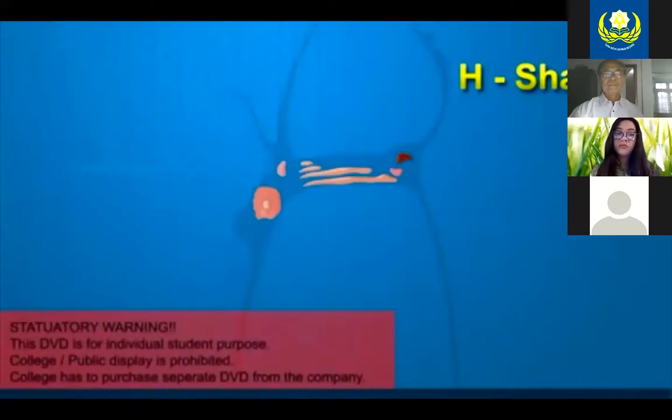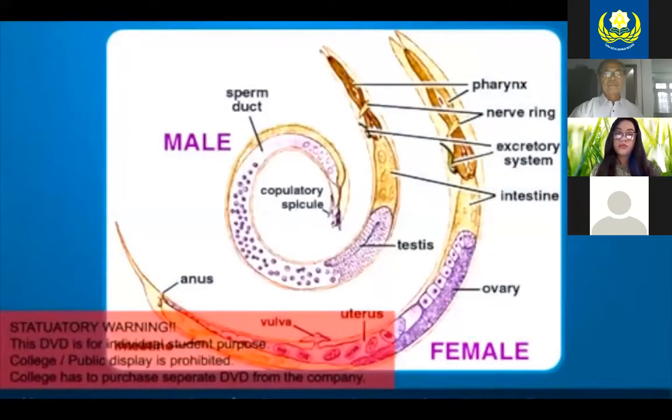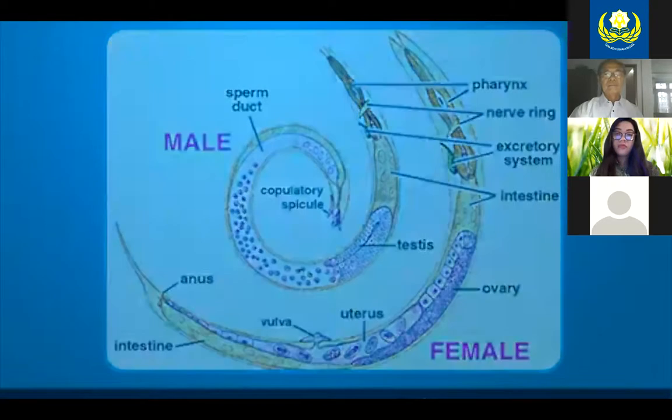Respiration is by anaerobic method. Nervous system consists of a circumenteric nerve ring with ganglia. Sense organs are amphids, mechanical, and receptors present at the anterior region of the body, and phasmids, glandulosensory structures in the posterior region of the body.